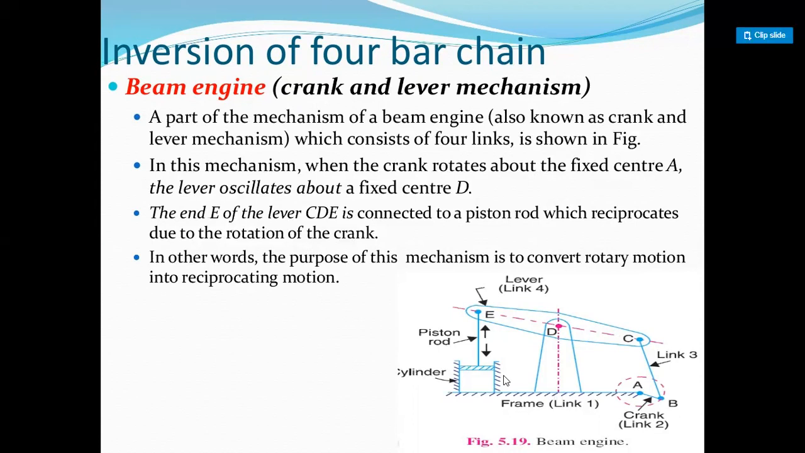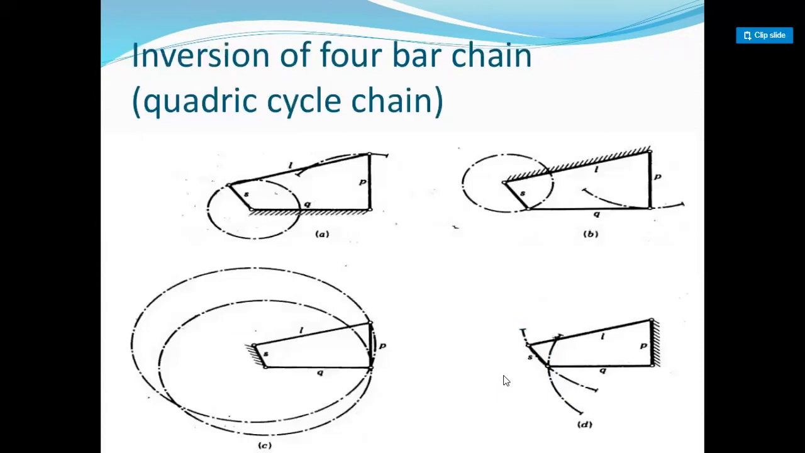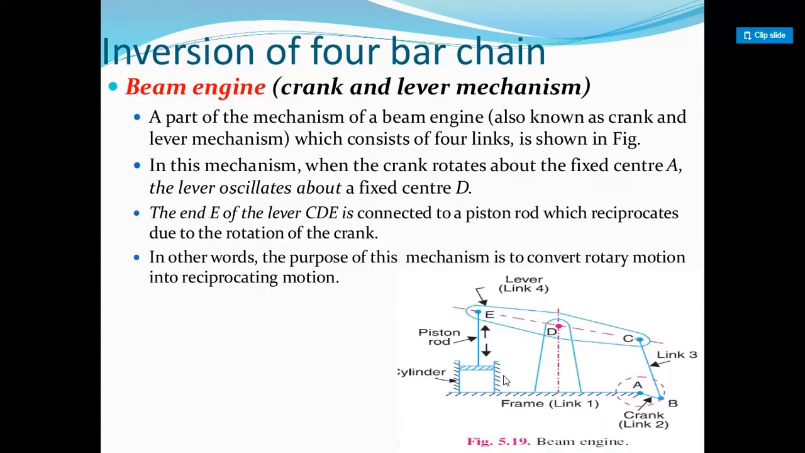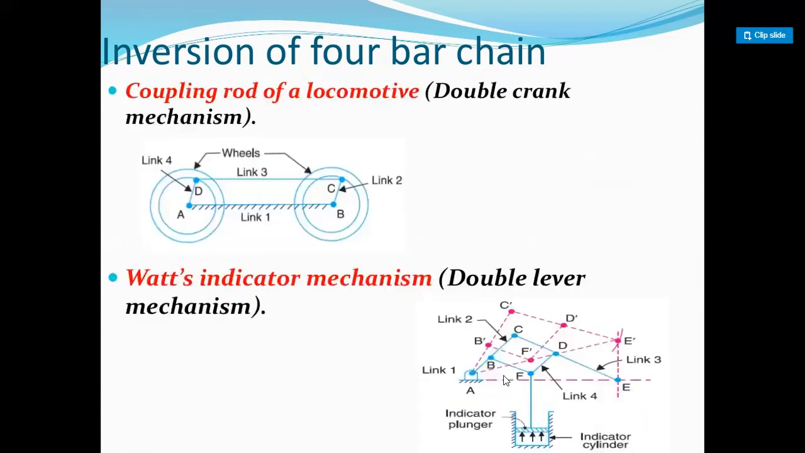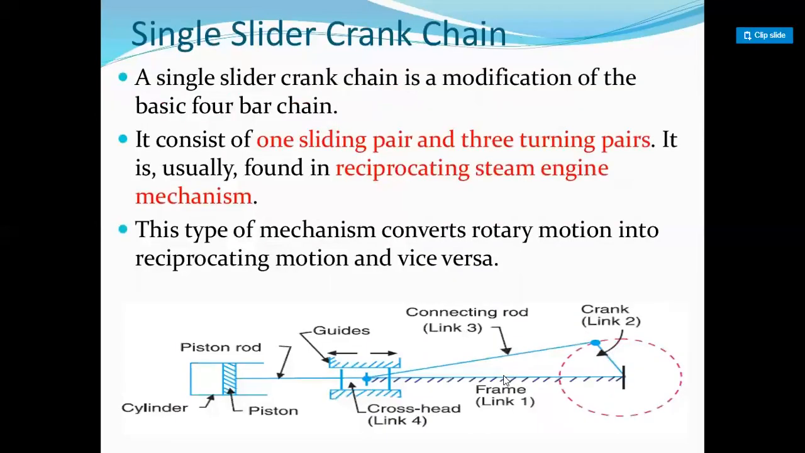This is the first example of 4-bar mechanism, right? 4-bar chain, quadric cycle chain. This is the second example, the beam engine, or you can say a crank lever mechanism. This is the third 4-bar chain mechanism, a double crank mechanism, or you can say the coupling rod of a locomotive. And another example is Watt's indicator mechanism. You can say it's a double lever mechanism, right?